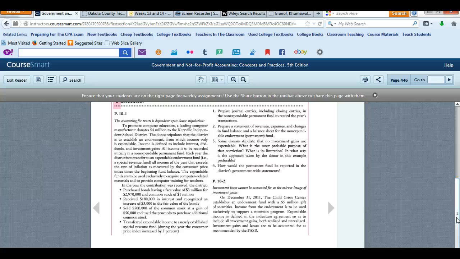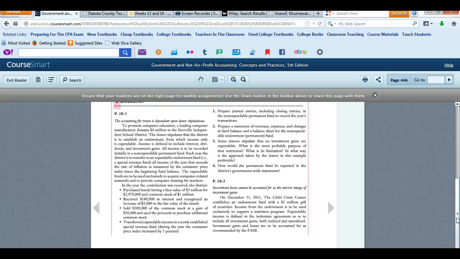To promote computer education, a leading computer manufacturer donates $4 million to the Kerrville Independent School District. The donor stipulates that the district is to establish an endowment from which income only is expendable. Income is defined to include interest, dividends, and investment gains. All income is to be recorded initially in a non-expendable permanent fund.